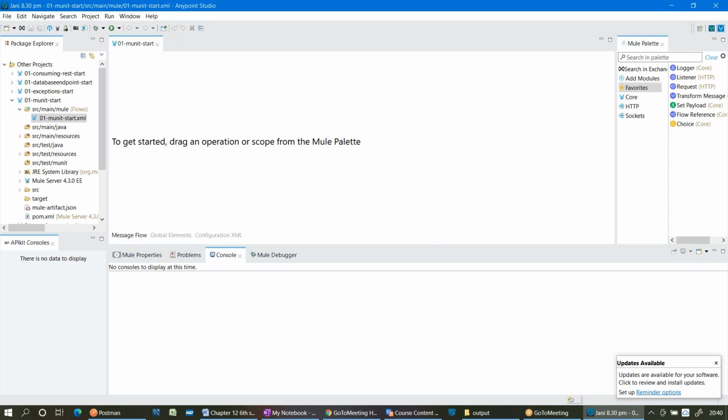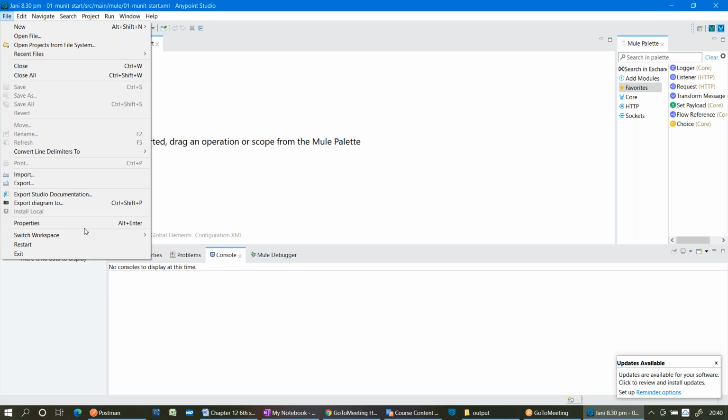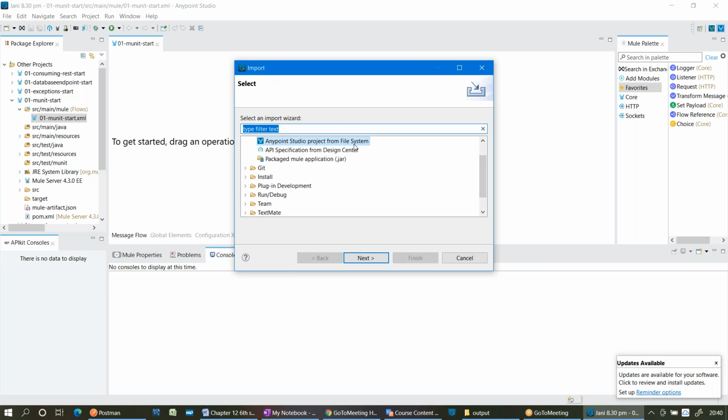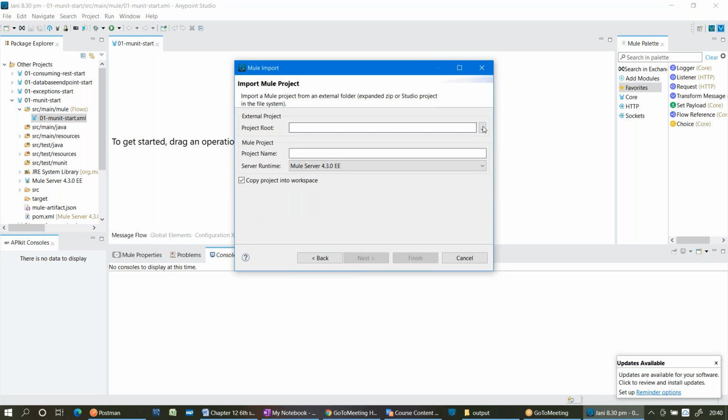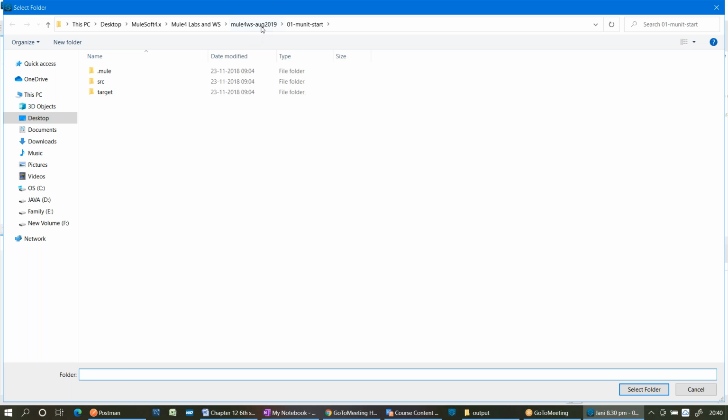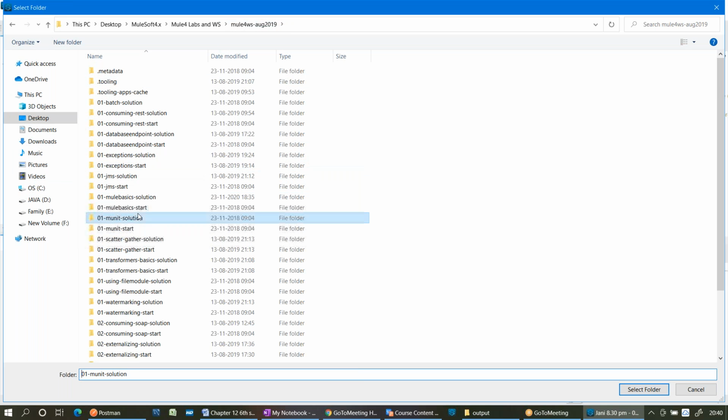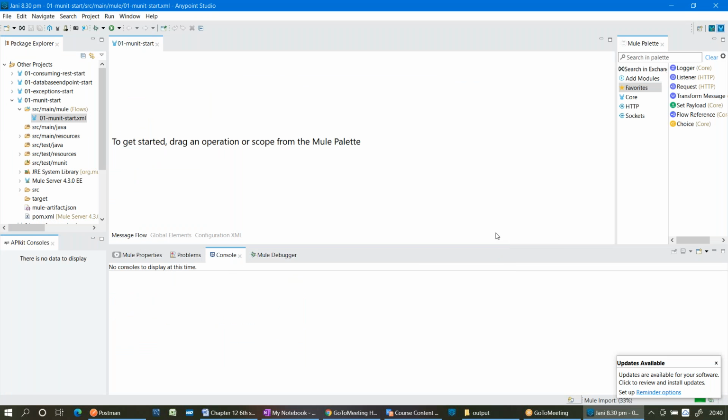See, there is no use case here. So import a solution project, 01 munit solution, and copy that XML. What is present in the solution project, copy that XML to the start project. Simple, that's it.